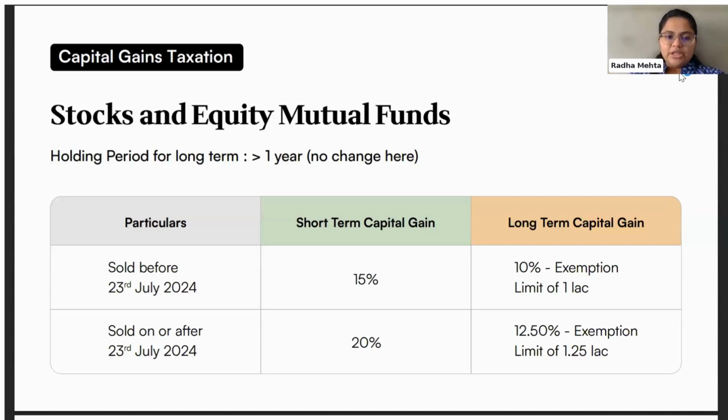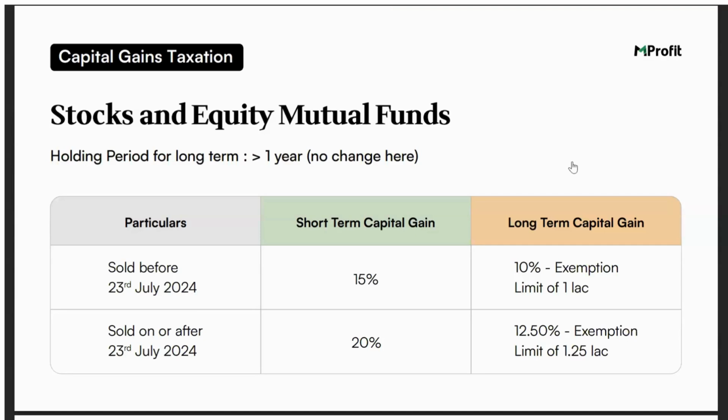Right, we will just quickly show you now how you can check your capital gains in MProfit for stocks and equity mutual funds. Over to you, Sure. Thanks, Radha. So I'm just changing my screen to the MProfit app.